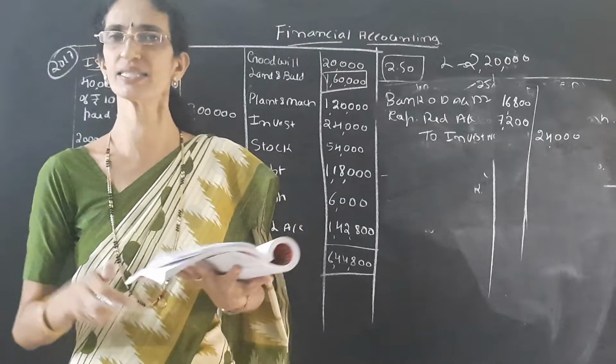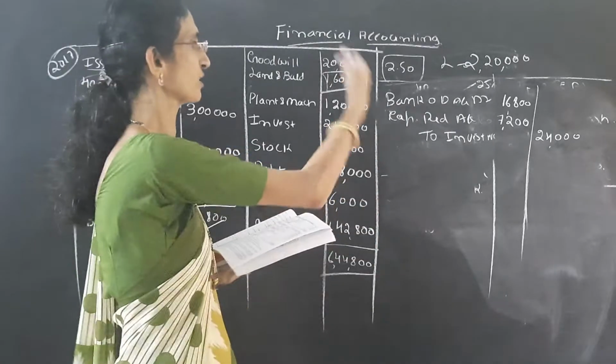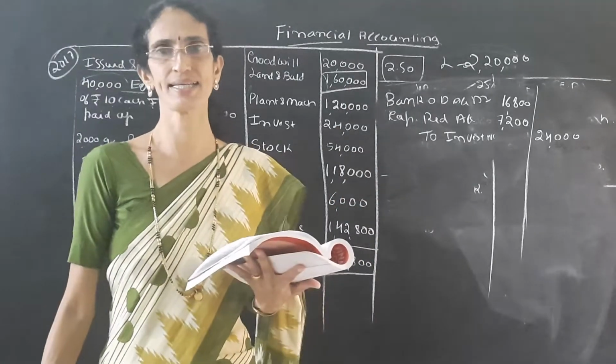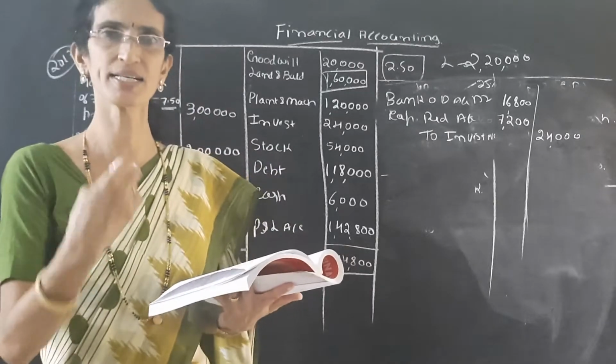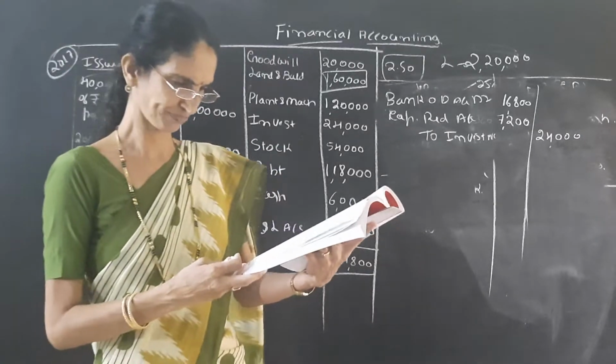So they give up the 2 years dividends. So there is no need of passing the entry here.